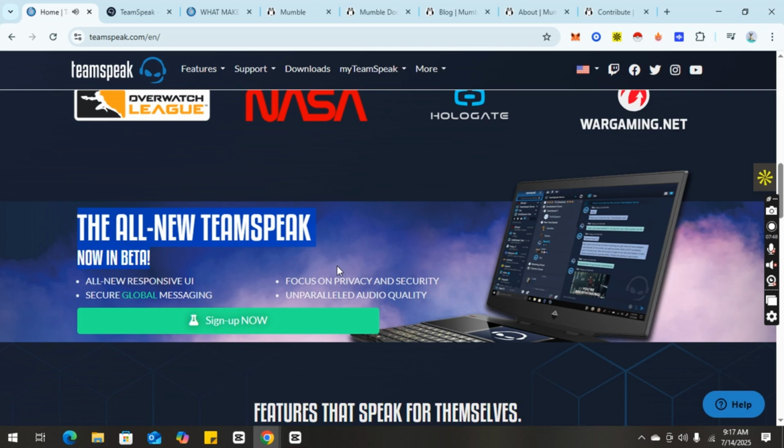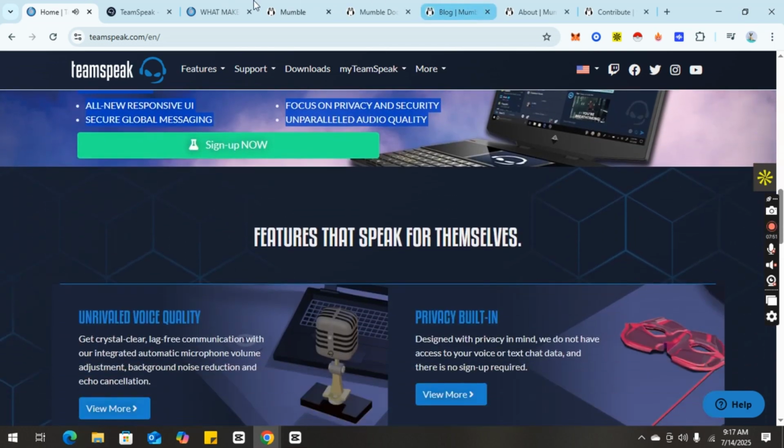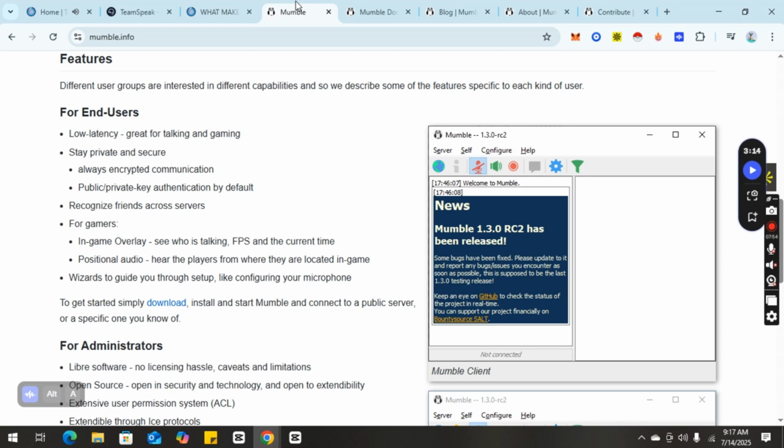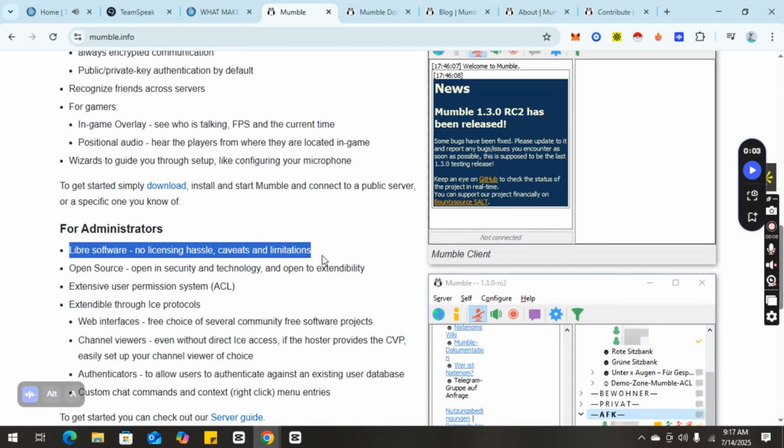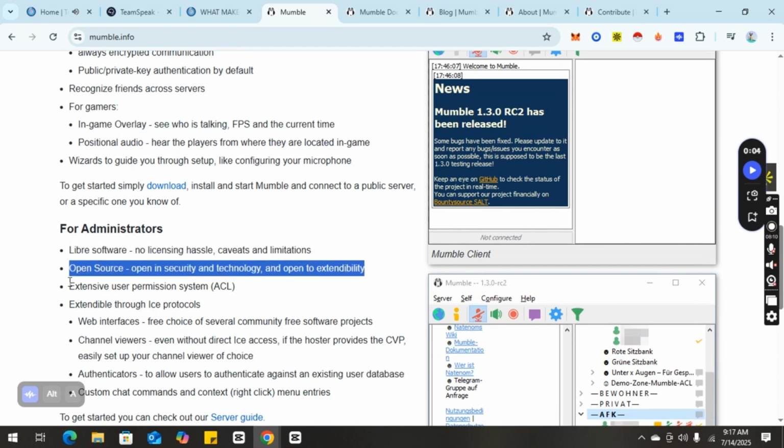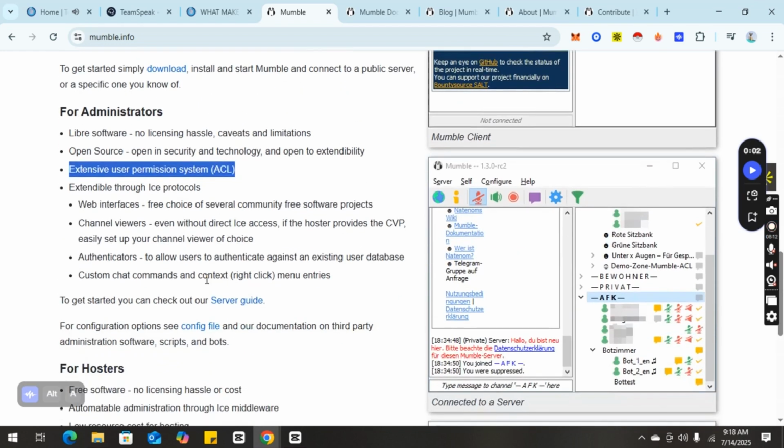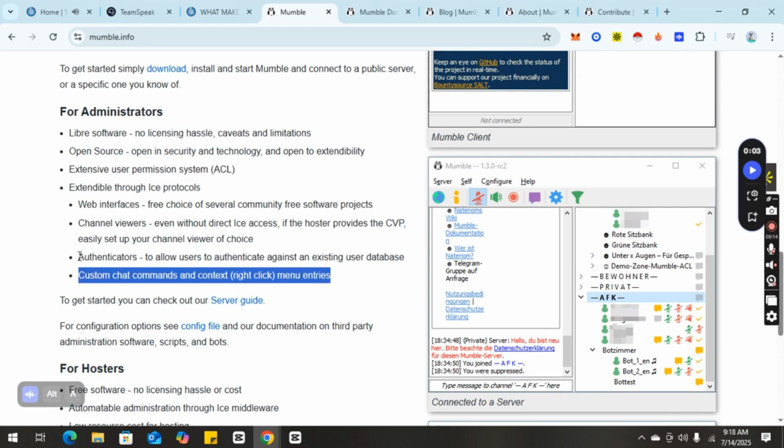Mumble, on the other hand, has been embraced by education groups, privacy-focused organizations, and even certain activist communities because of its transparent development model and complete control over server data. For teams that require strict confidentiality, like whistleblower networks or journalists in sensitive regions, Mumble offers peace of mind unmatched by most commercial apps.